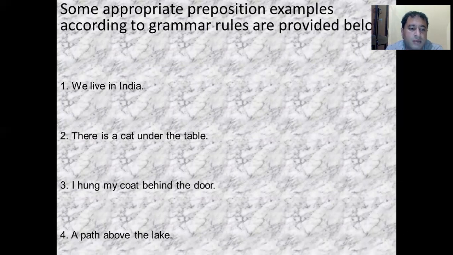I hung my coat behind the door. Again, behind is telling us the position of the coat being hung. So it is a preposition of place. A path above the lake. Above is the preposition of place. So I think from these examples, it is clear to you what the various types of preposition are.